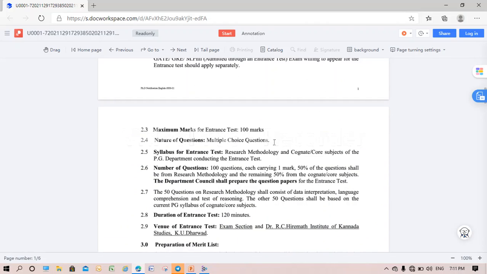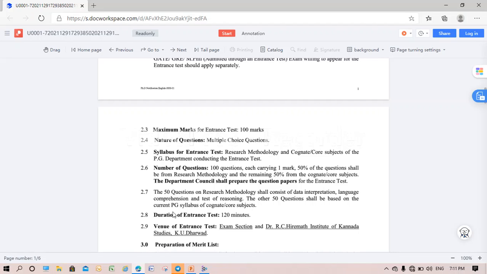If you go through the entrance test, the maximum marks are 100. The nature of the questions is multiple choice questions, and the syllabus is research methodology plus your core subject. There are 100 questions and each question carries 1 mark. 50% of the questions shall be from research methodology and the remaining 50% from your core subject. It means 50 questions are from research methodology and 50 questions from your PG core subject.